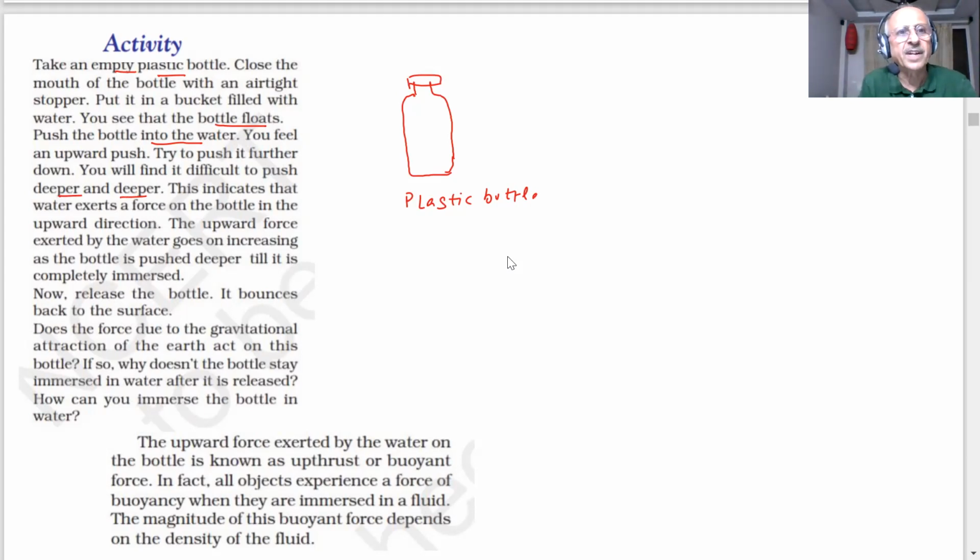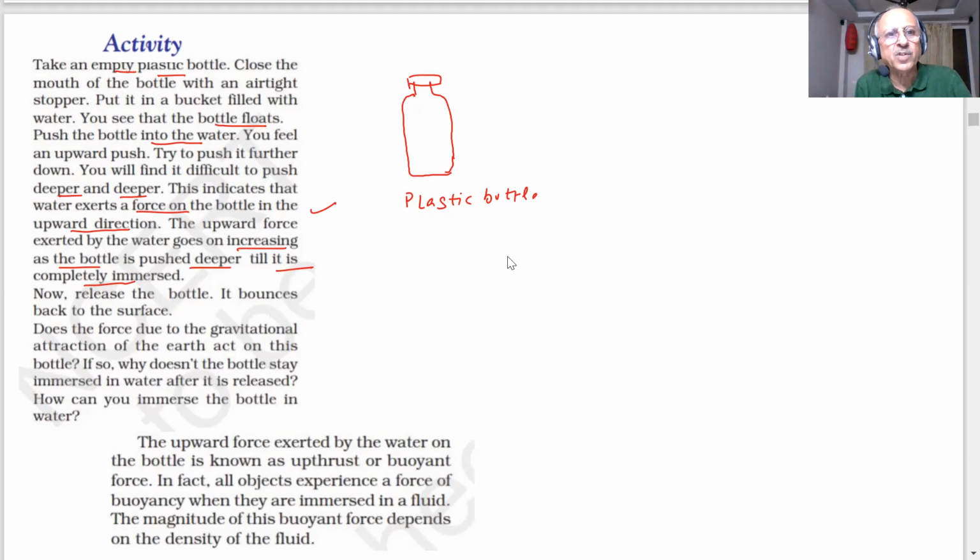More force. This indicates water exerts a force on the bottle in the upward direction. That means water is exerting a force in the upward direction. And the upward force exerted by water goes on increasing as the bottle is pushed deeper till it is completely immersed. When you completely push the bottle to the bottom, what do you find? The upward force is increasing.